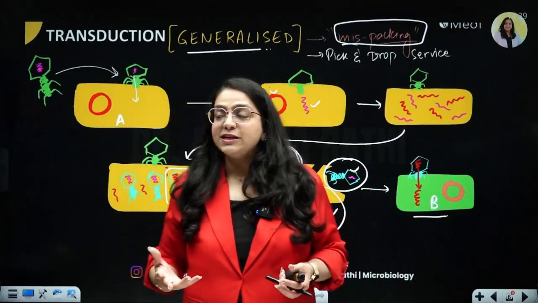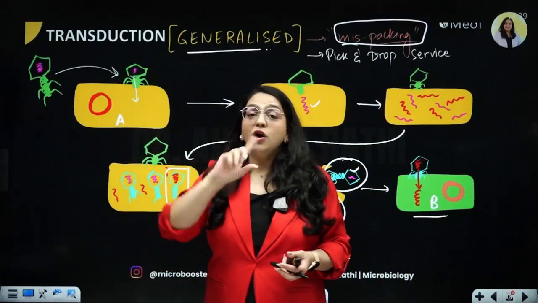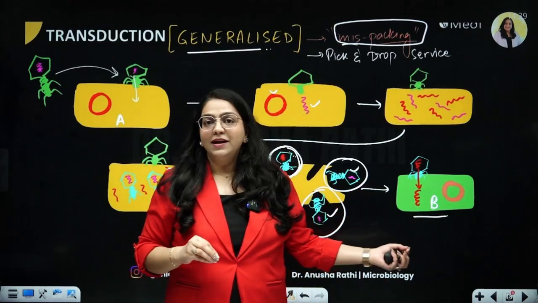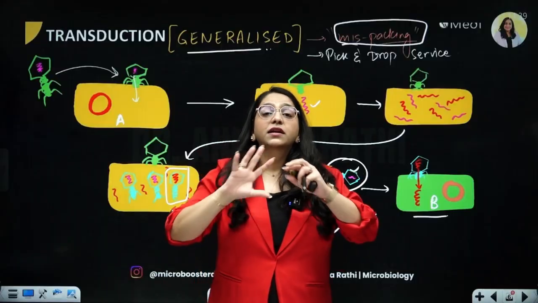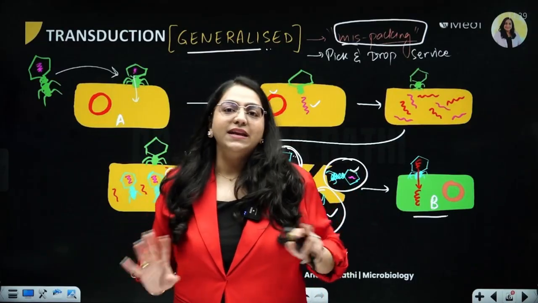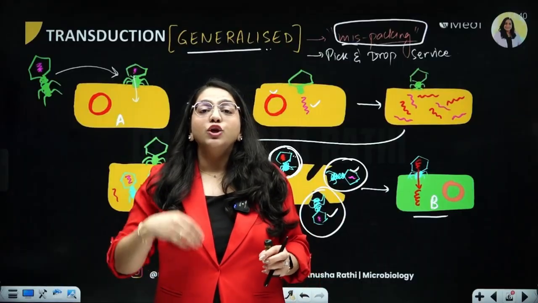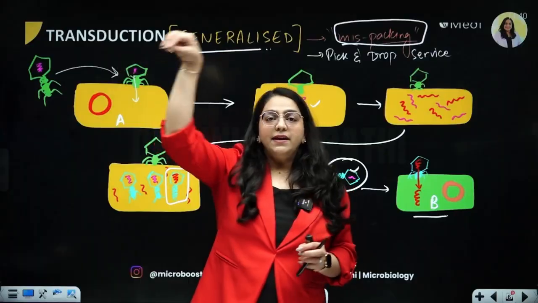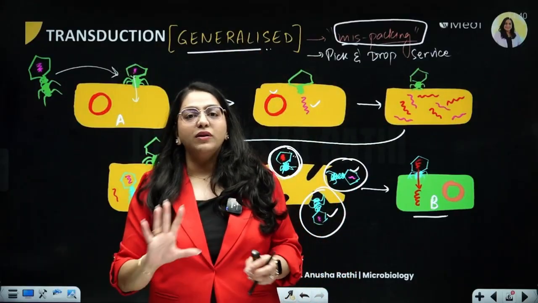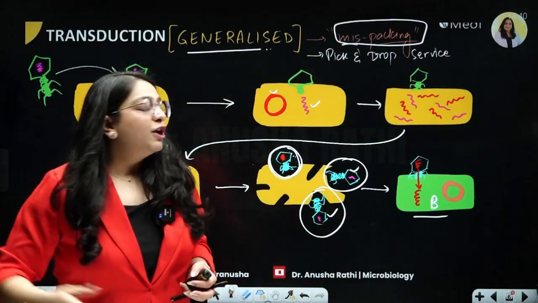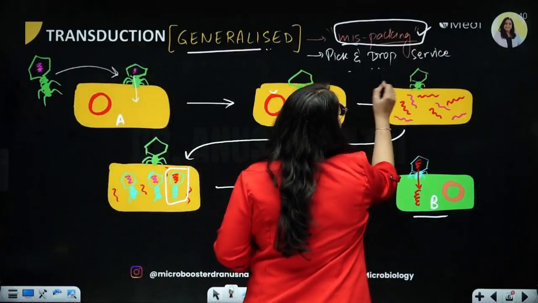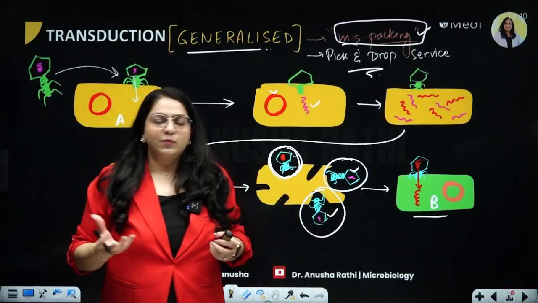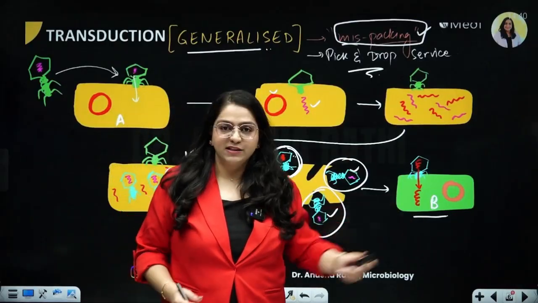Similarly, here the bacteriophage picked up the bacterial DNA which was not supposed to pick, mispacking, and then dropped it into another bacterium B by mistake. So this is a pick and drop service. Here the phage's own DNA is not going anywhere. So that is the mistake you guys make. You guys end up saying that the phage transfers its own DNA. No, phage is simply picking up bacteria A DNA and dropping it into bacteria B. That is all that it is doing. That's the end step. So because of this mispacking, this becomes generalized transduction. There is no control over what is being transported. Randomly, some fragment has been packed and transported, right?